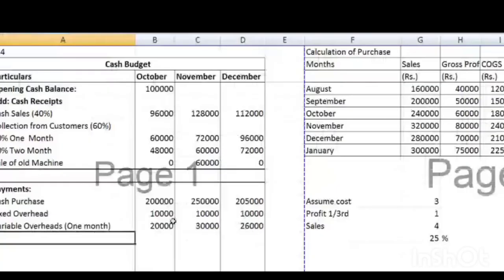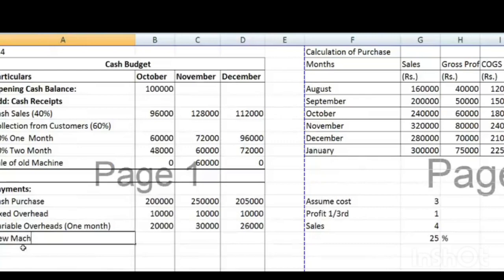So we write new machine purchased 1 lakh, 80,000 paid in November, and 20,000 paid in December. And here it is zero.